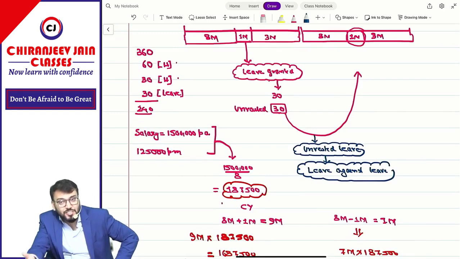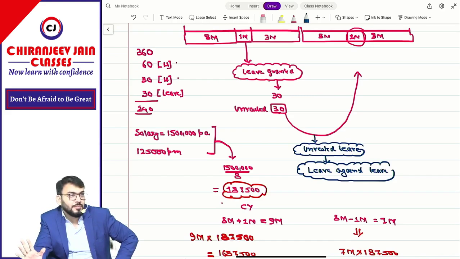If in the next year you have not availed it, it will be cancelled forever. If it can be carried forward for more than 1 year, then it becomes long term, not short term. Right now we are discussing short term compensated absences. Got this point? Have you understood this point?